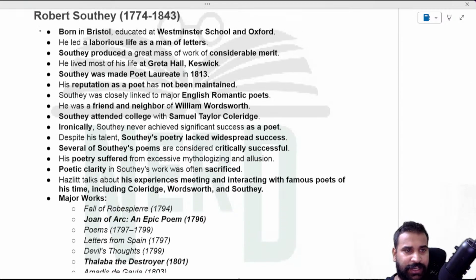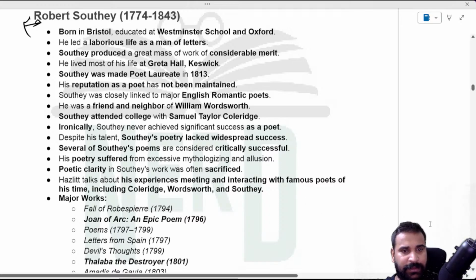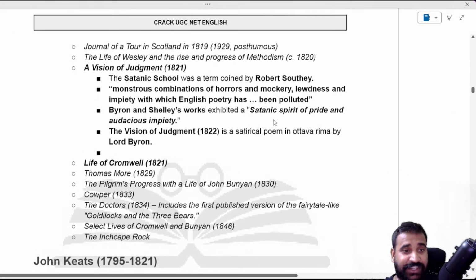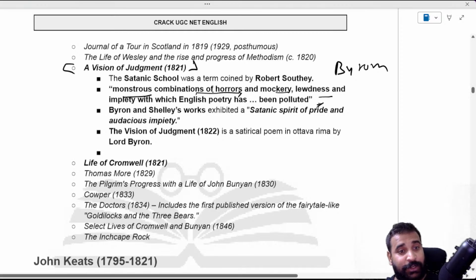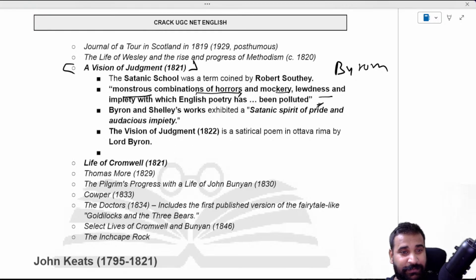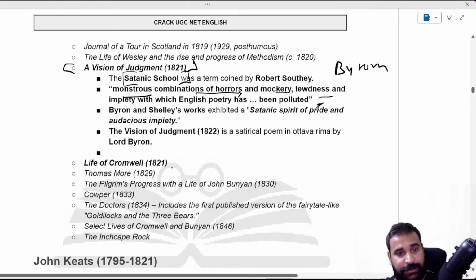So Southey, you should only remember one thing about him. Here is A Vision of Judgment, where he criticized who? Byron and Shelley, both of them, right? And what he said about them: monstrous combinations of horror and mockery, lewdness and impiety with which English poetry has been polluted. So he said they kind of polluted English poetry, and he called them the Satanic School.